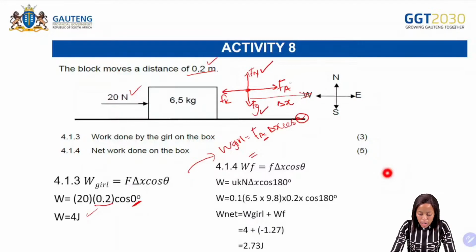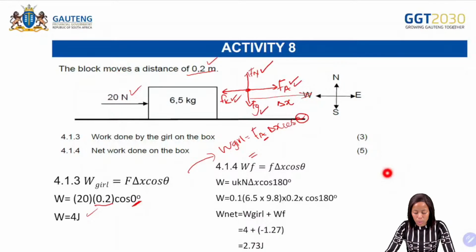So we have calculated the work done by the girl, which is on the right-hand side, by the applied force. It therefore means that we can now calculate the work done by friction. So what are we going to do? We are going to use this formula. Where do we get the formula? On the formula sheet.